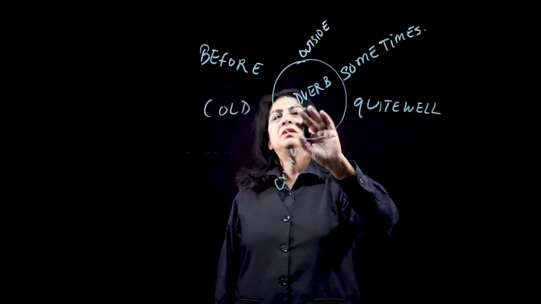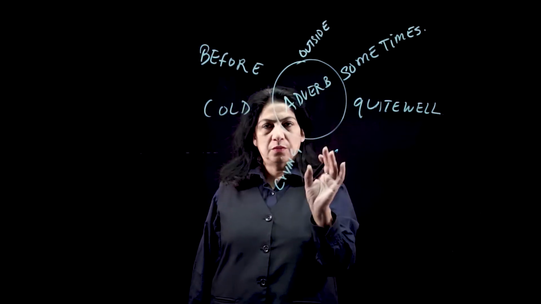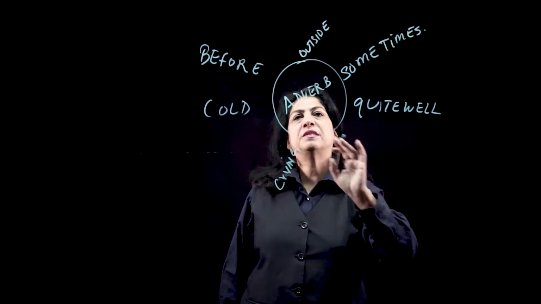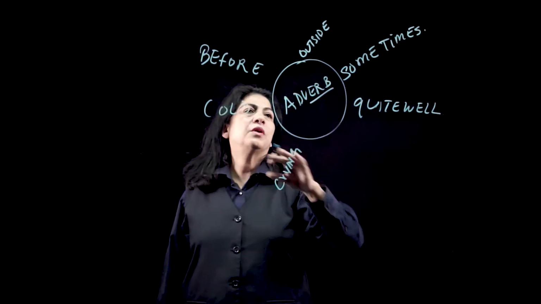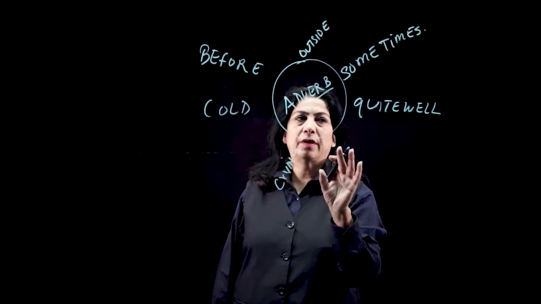Now we understood that adverb modifies a verb or a noun or an adjective. It tells us more about what the verb is doing. So let's just have a quick recap of what we've already done.